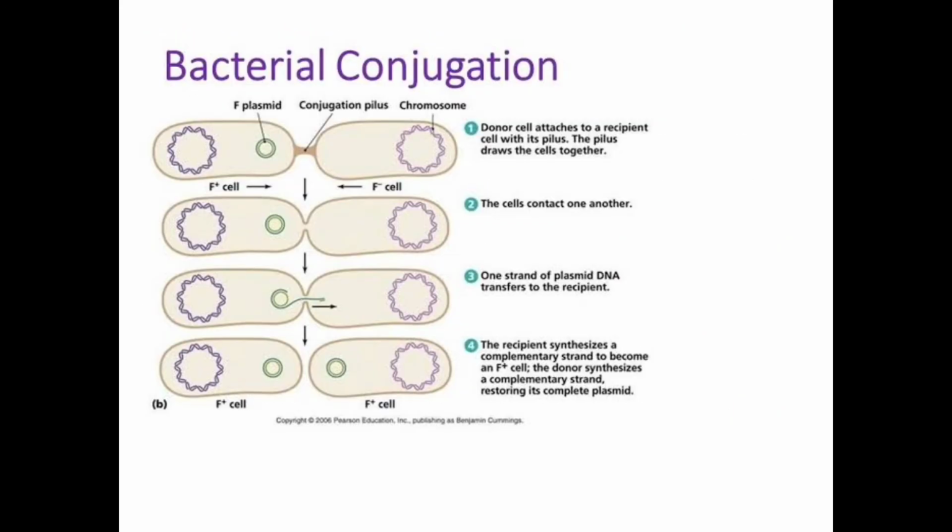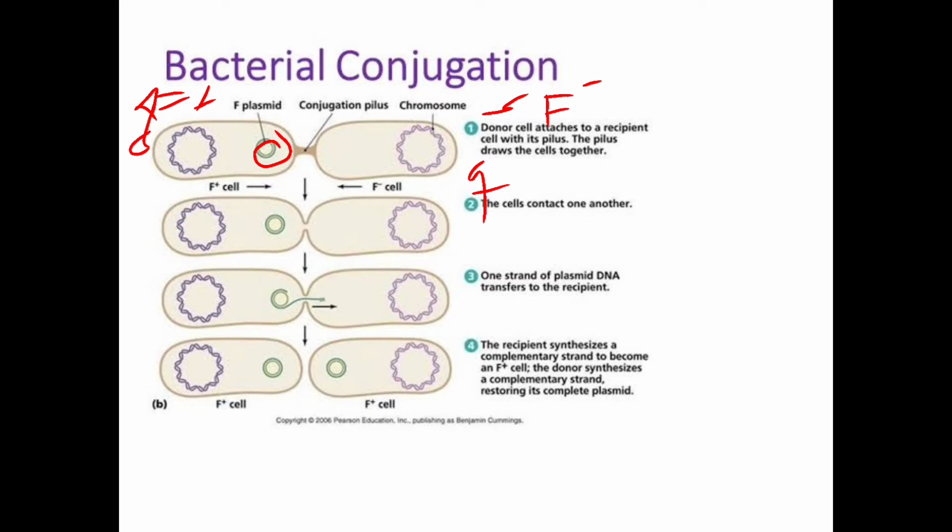See here, these are the two cells. Here the plasmid is present, that is the F factor, while it is not seen in this other case. Hence this is the F plus, the male cell. Here the F factor is absent. We are not able to find the F factor in this case. Hence it is the female, which refers to the F minus cell. F minus is due to the lack of the F factor. F plus is due to the presence of the plasmid, that is the F factor.